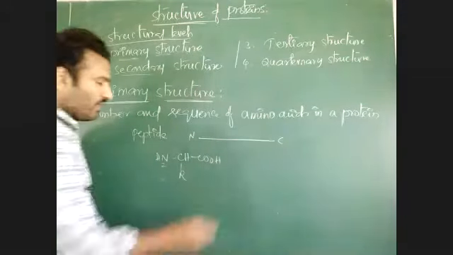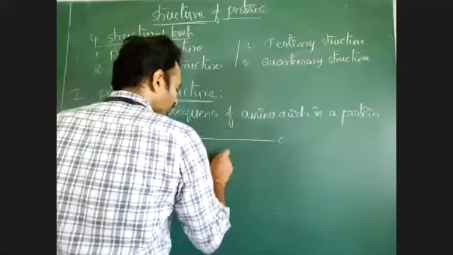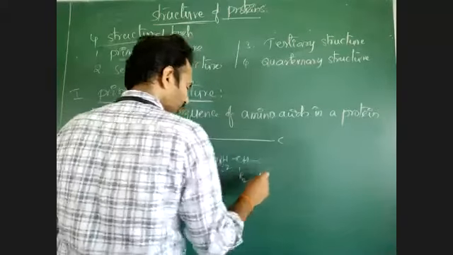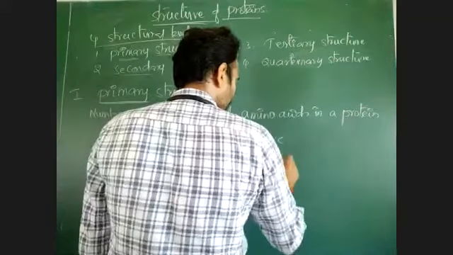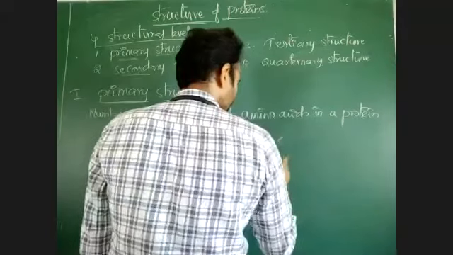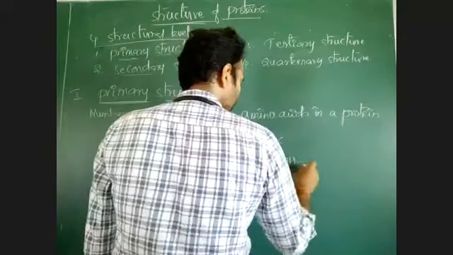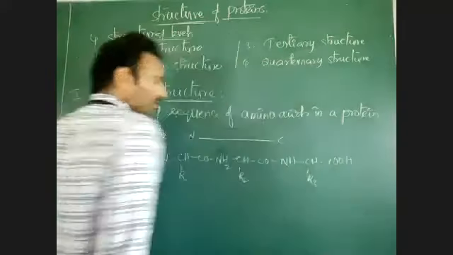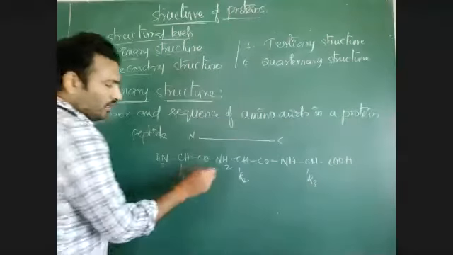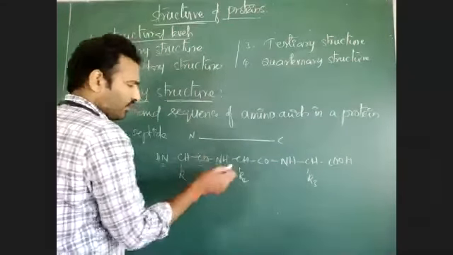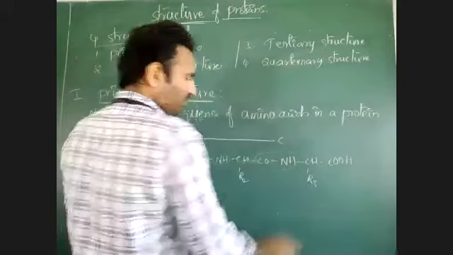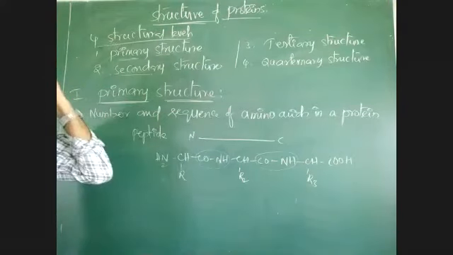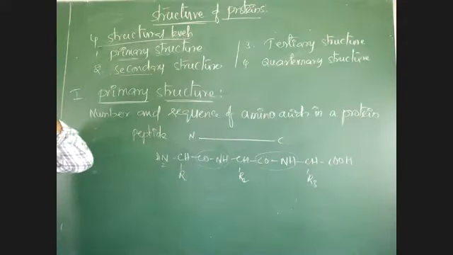This amino acid combines with another amino acid by forming a peptide bond. Suppose I wrote 3 amino acids here. 3 amino acids are joined by CONH bonds. 2 peptide bonds are present. This is a tripeptide.